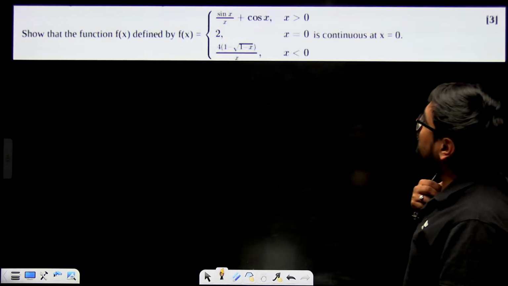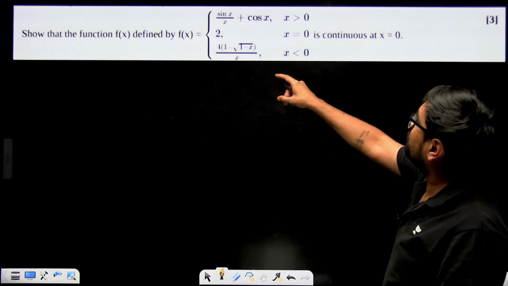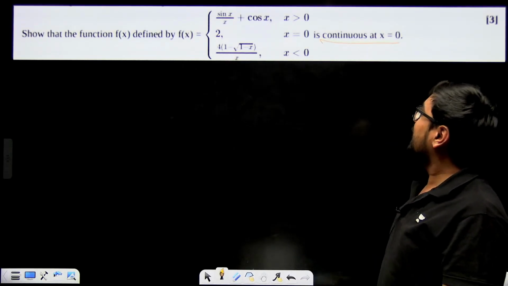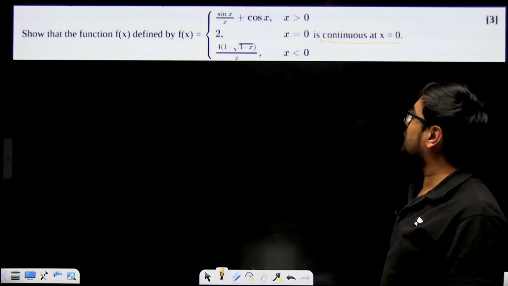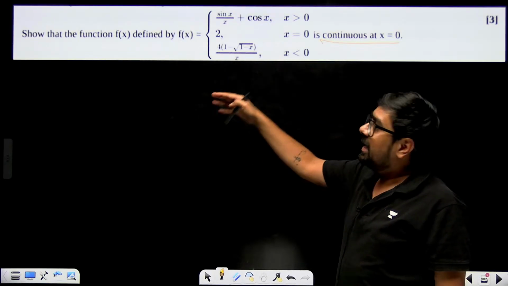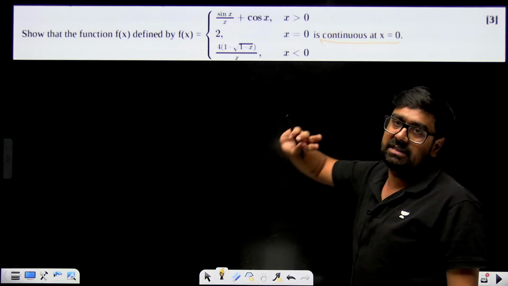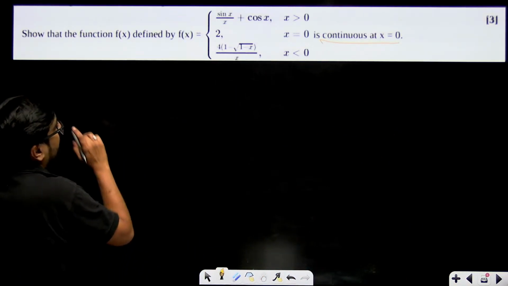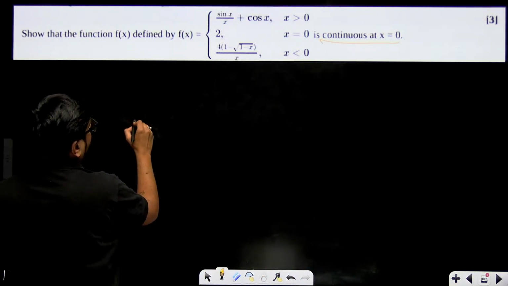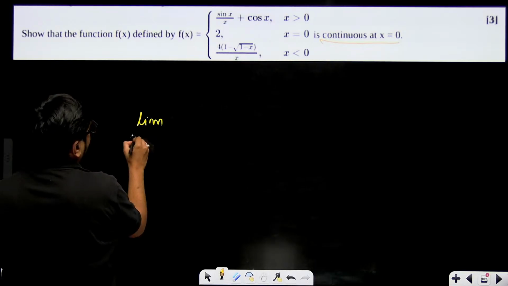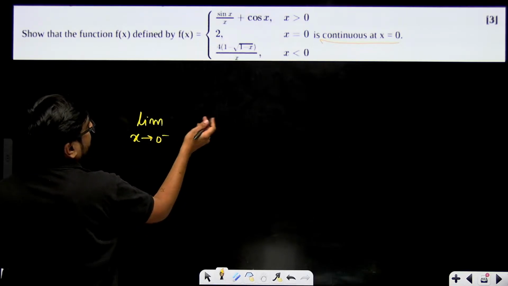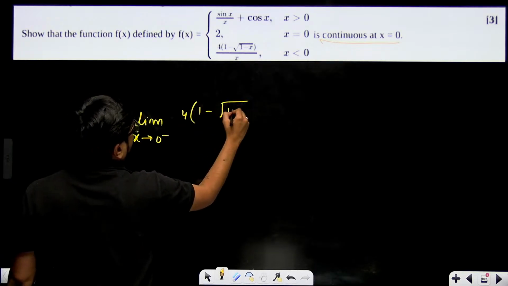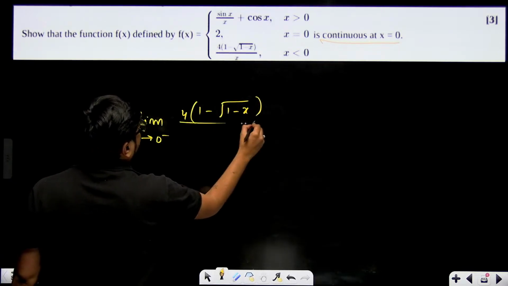Alright, show that the function f of x defined by f of x equal to this is continuous at x equal to 0. That means left hand limit and right hand limit and function's value all are equal. Left hand limit at x tending to 0 minus. What will be the function? This will be the function: 4 into 1 minus square root of 1 minus x, divided by x.